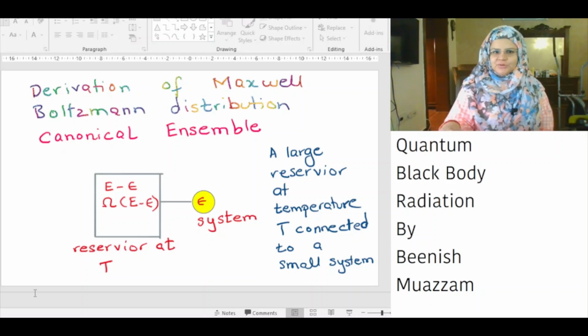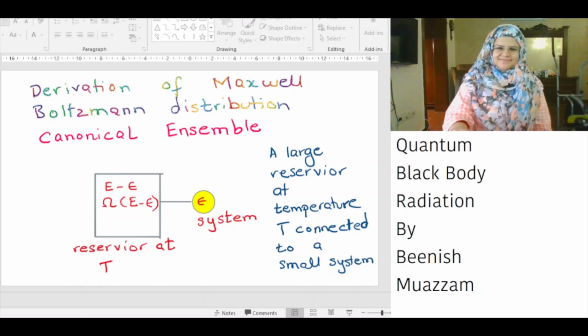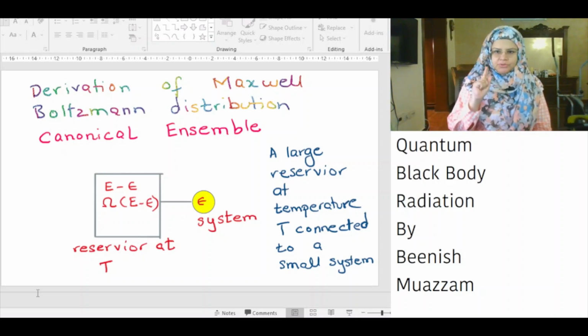We now consider two systems coupled as before in such a way that they can exchange energy. This time we'll make one of them enormous and call it the reservoir, also known as heat bath. It is so large that you can take quite a lot of energy out of it, and yet it can remain at essentially the same temperature. The other system will be small. We will assume that for each allowed energy of the system, there is only one single microstate, and therefore the system has the value of omega equal to 1.